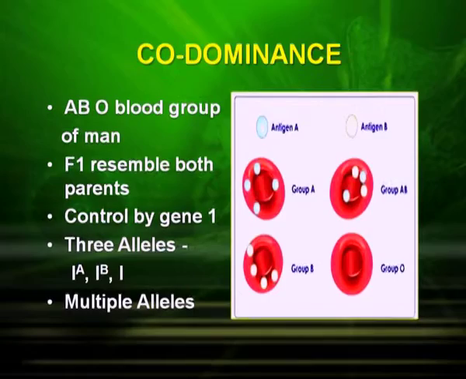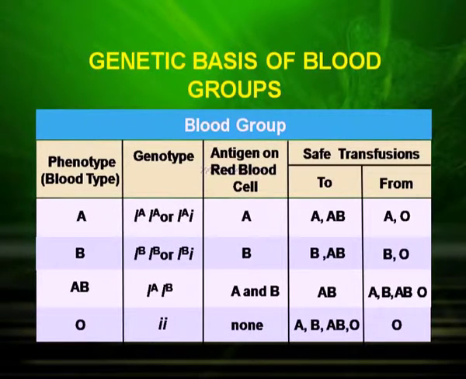So what is the difference between incomplete dominance and codominance? In the case of incomplete dominance, an intermediate color was obtained between the red and white. But in the case of codominance, both the dominant alleles share and they produce a new phenotype. They both express themselves. Now let us study the genetic basis of blood groups found in men. Now in men, there are 4 blood groups, A, B, AB and O. Now let us see what are the genotypes of each of these phenotypes.